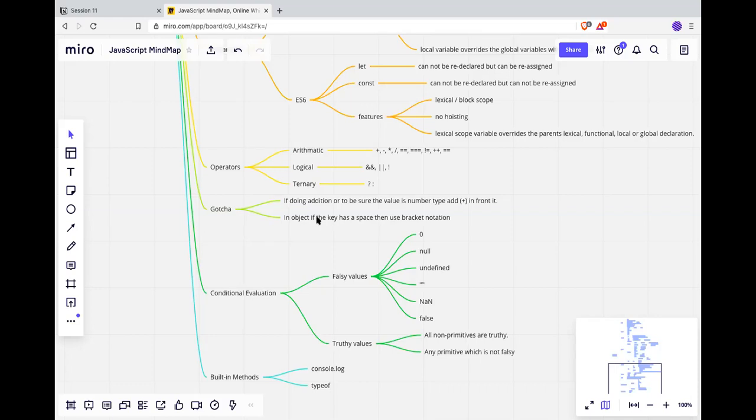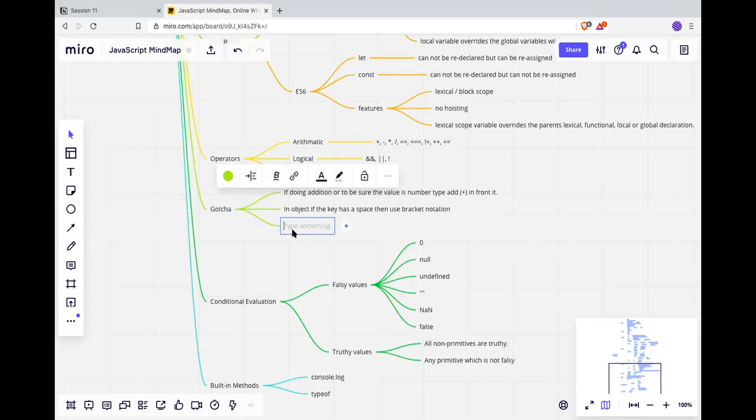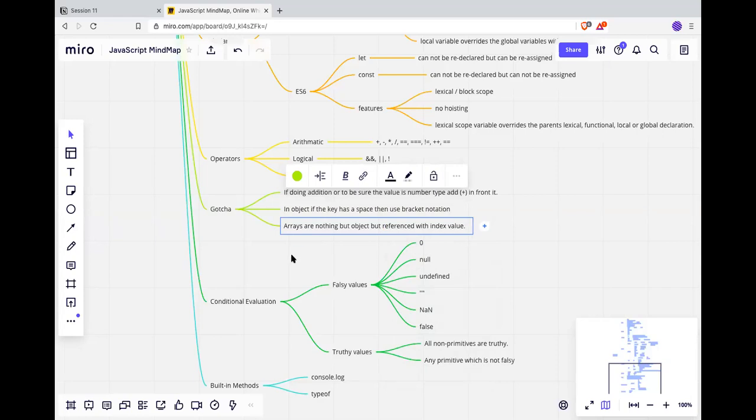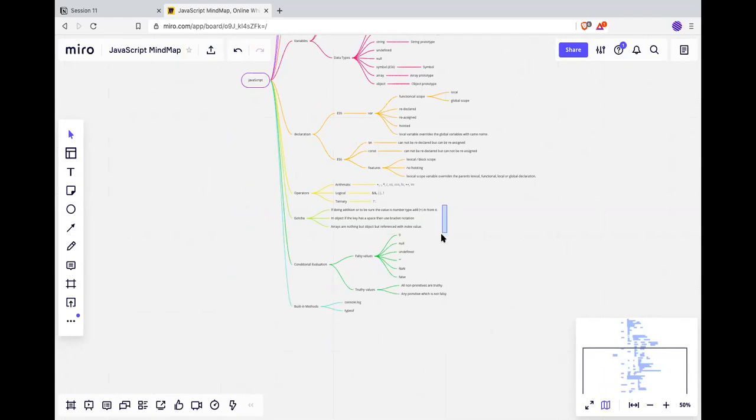Not possible, even if I'm working with a legacy system. Anything else here? I think a few things are still pending, but let's keep it.